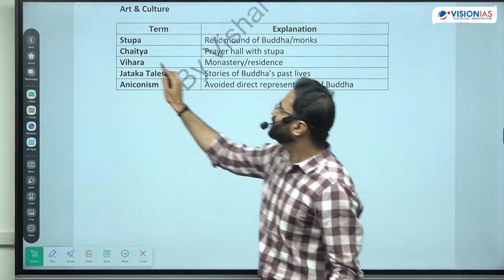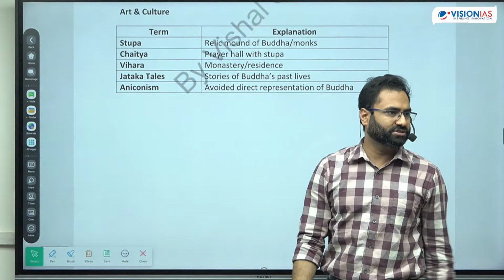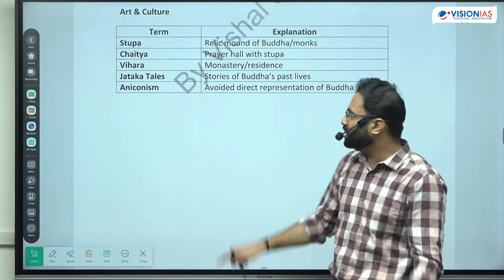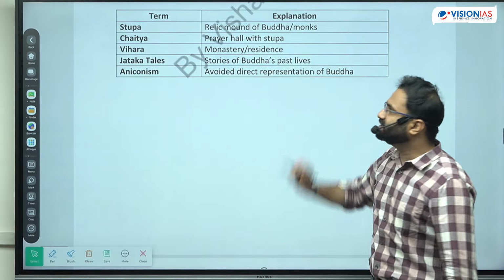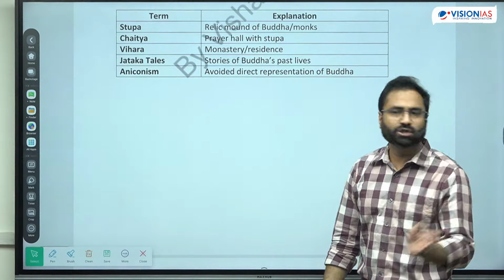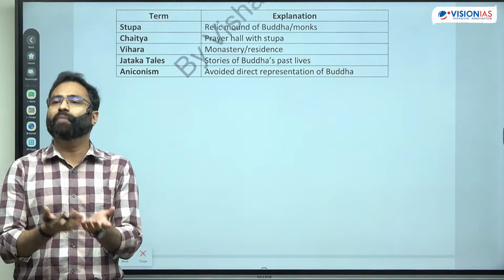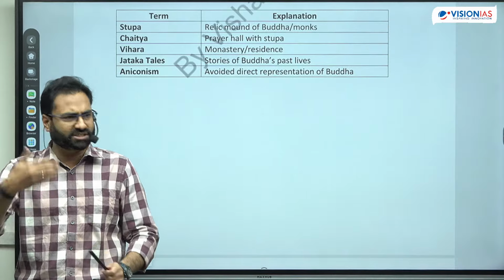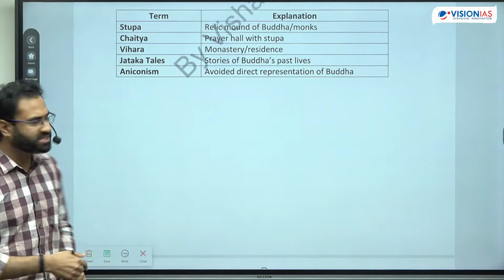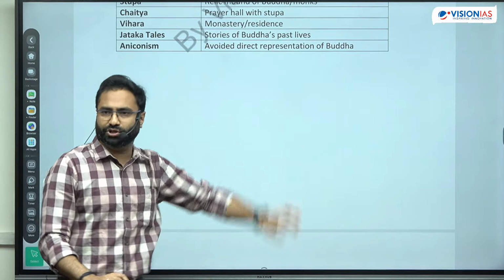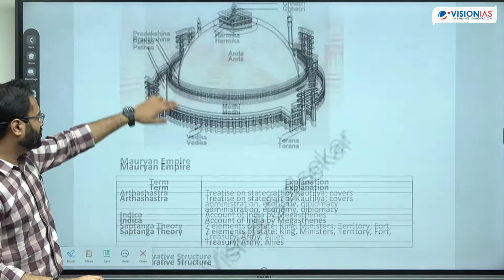Next is the vihar. Vihar is the monasteries, जहां पे जो भिक्षु and भिक्षुणियां हैं, they used to reside. So they are the residential quarter. जातक tales are the story of the past life of Buddha. So Queen Maya Devi's dream, या बहुत सारे और चीजें हैं, कि वो मारा का जो testimony for Buddha, भूमि स्पर्श मुद्रा जहां से आती है, right. So those are the things. Aniconism is avoiding direct representation of Buddha, right.